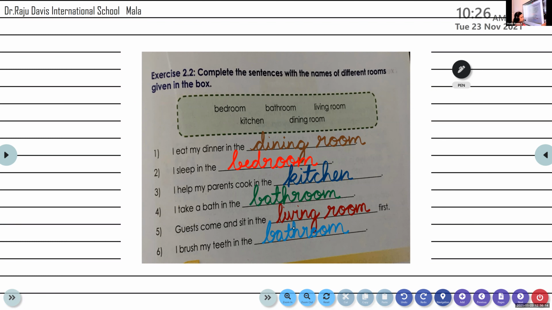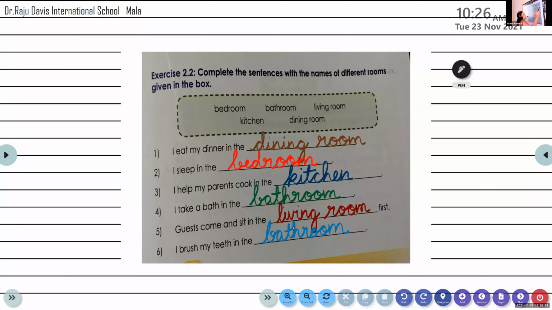Abel Sarju, unmute. Fourth one. I take a bath in the bathroom. Very good. I take a bath in the bathroom.